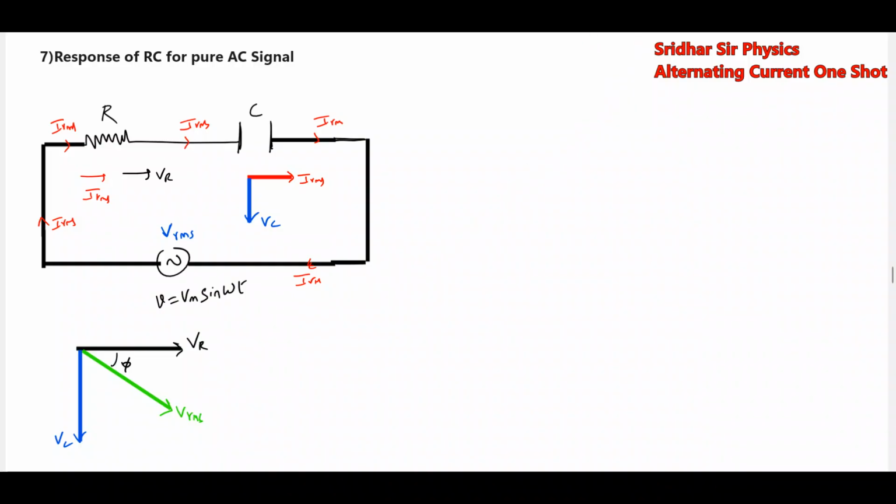The current which is flowing here will be here. So look, the current leads the voltage by phase angle phi.